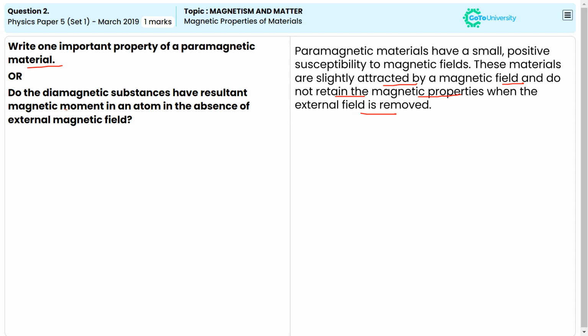Second part here: do the diamagnetic substances have resultant magnetic moment in an atom in the absence of an external magnetic field? No. The answer for the second part of the question is no. The diamagnetic substance does not have a resultant magnetic moment in an atom in the absence of the magnetic field. No, it is not possible.